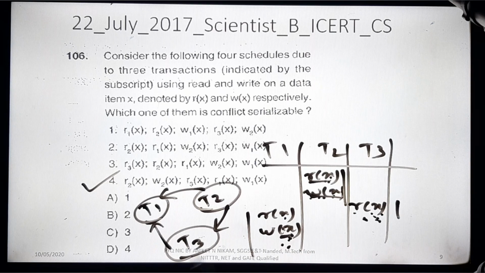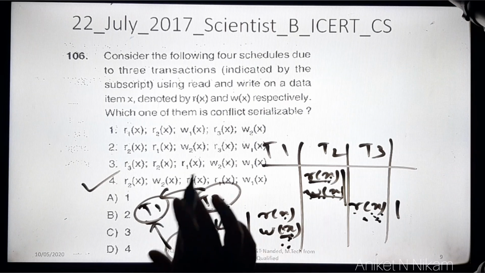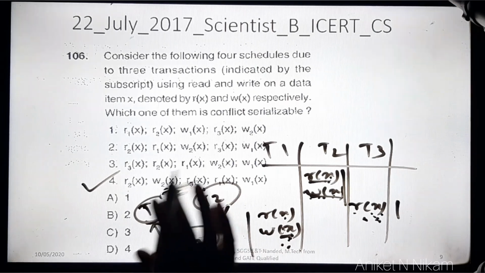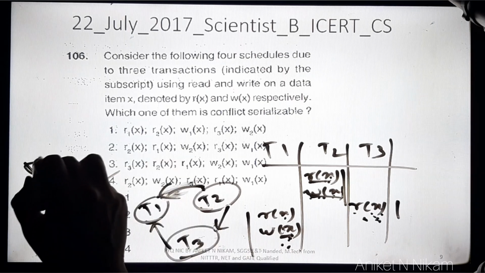In this case we don't have any cycle here, because for a cycle the edges should go in the same direction around, but here it is actually T2 to T1. So we don't have any cycle. And no cycle means what? A serializable schedule. Please note, this is a very important question asked in many exams.